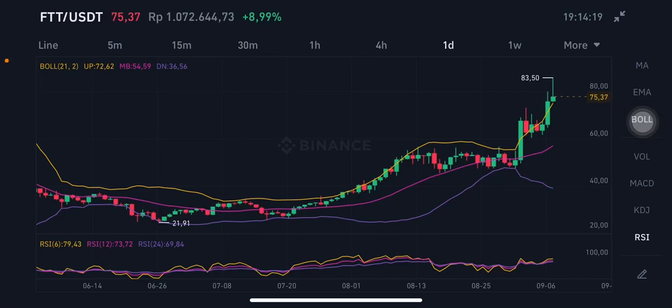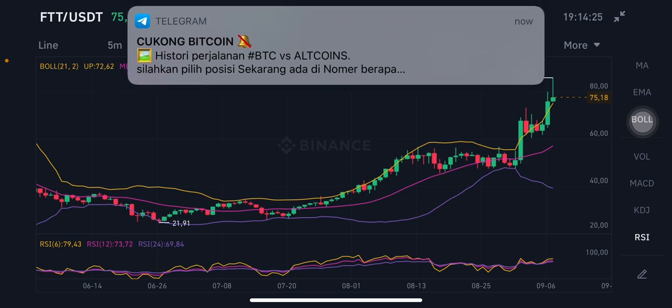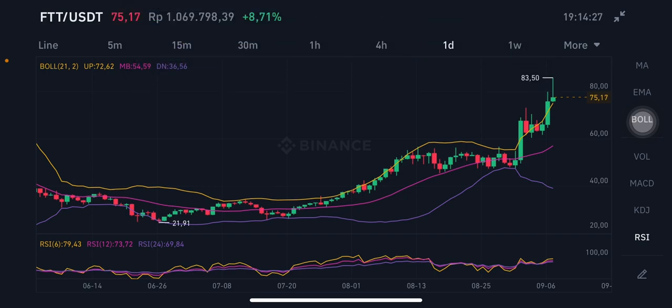Now I'm gonna talk about FTT price prediction. This cryptocurrency was requested by my subscriber. So here you are, FTT per USDT, all of it powered by Binance, and now we're gonna use first a daily chart using a Bollinger Band.